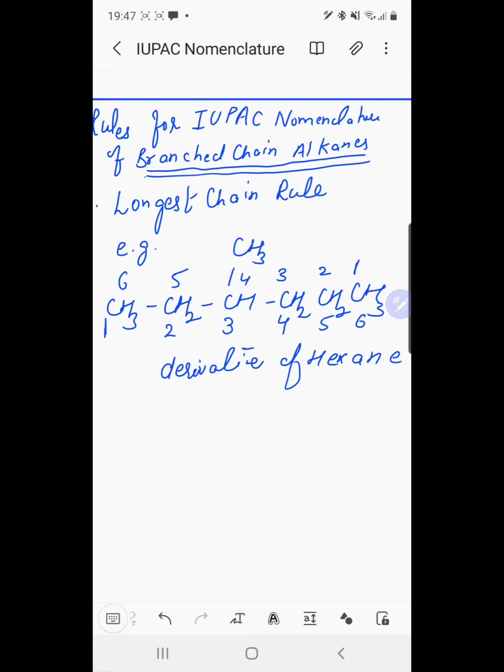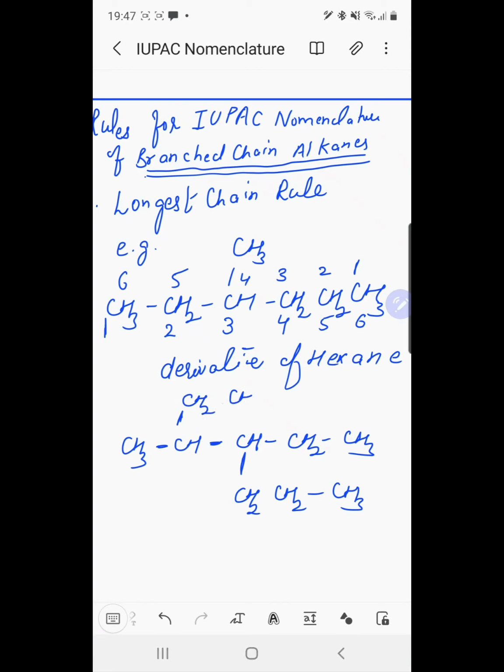Similarly, another example of how we select the longest chain: CH3, CH, CH, CH2, CH3, then CH2, CH2, CH3. Here is again a substituent, CH2, CH3. This compound is a branched chain alkane.